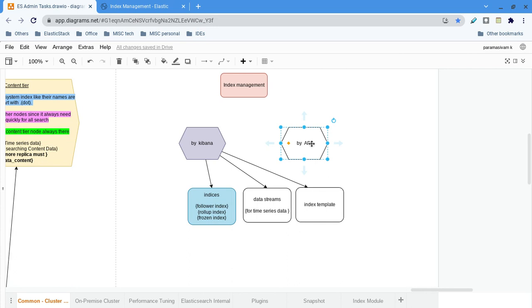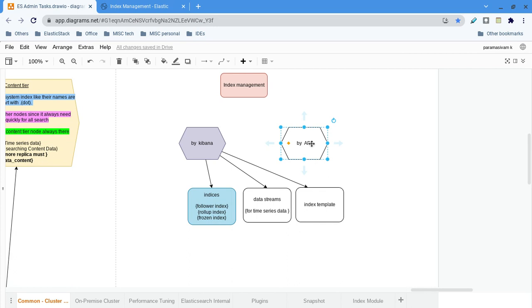But if you are lazy, or not that familiar with the API, then you can use Kibana. This is a web page. The advantage of the API is that you can reuse it, but with Kibana you cannot reuse. Of course you can also get the request and copy paste it, but with the API you have very good control. So I prefer the API only, but sometimes on an urgent basis we can go with Kibana.